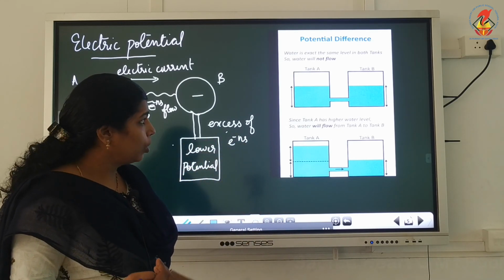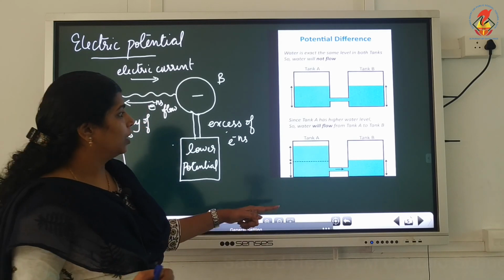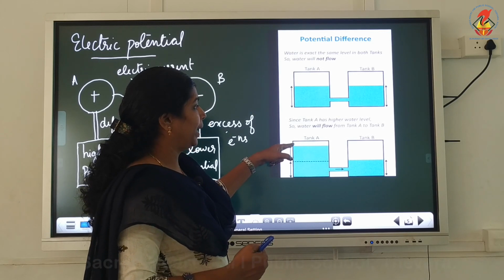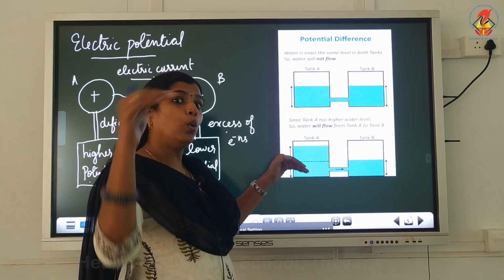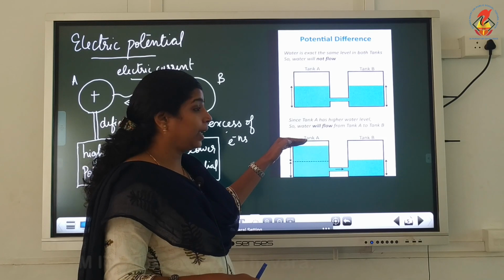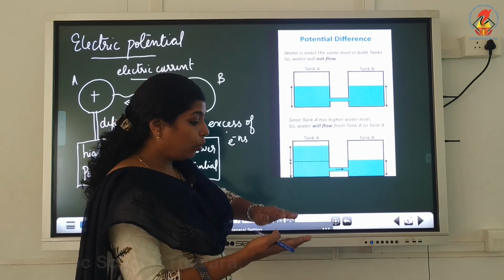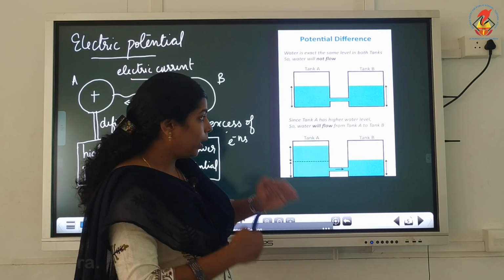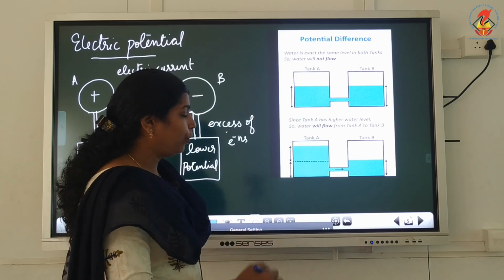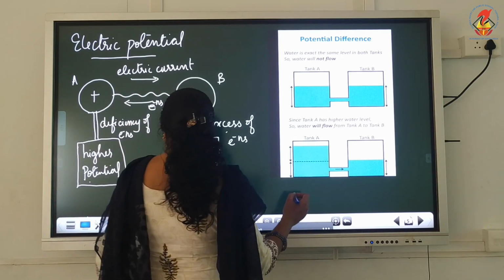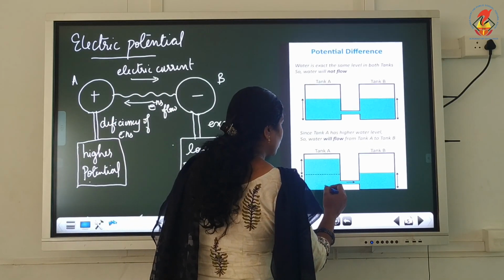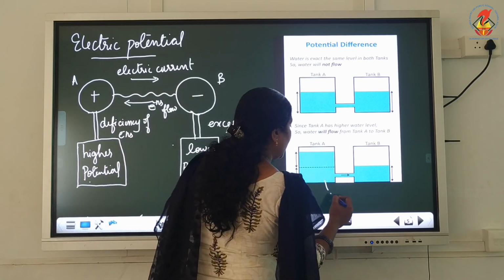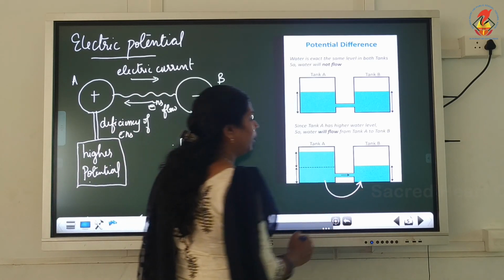Now consider this. In this one, I increase the water level of tank A. I pour more water into tank A. So, the water level in tank A is increased. Now you can see the water will flow from tank A to B. What is the reason?